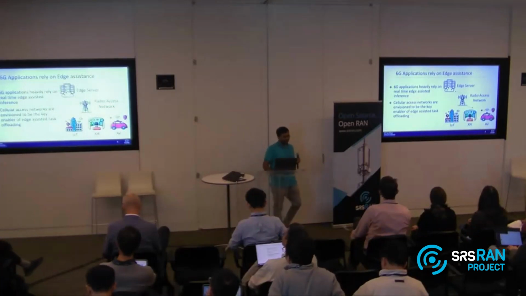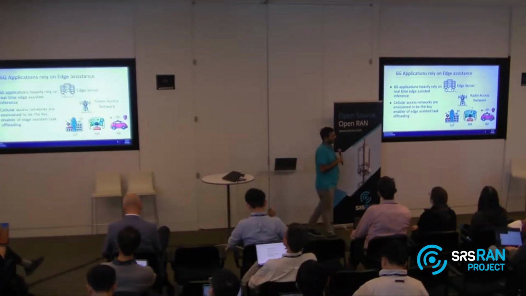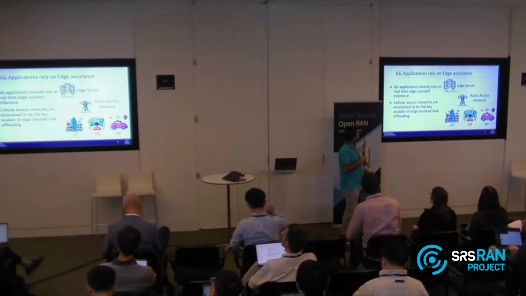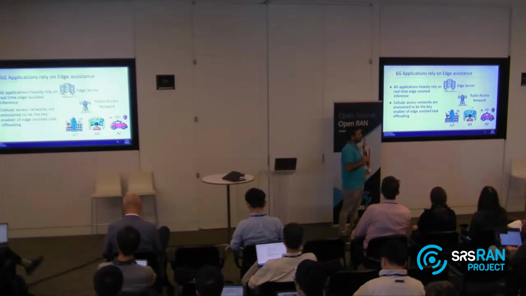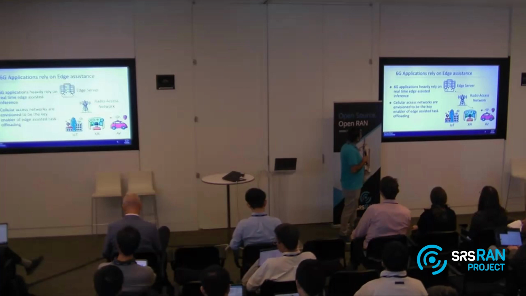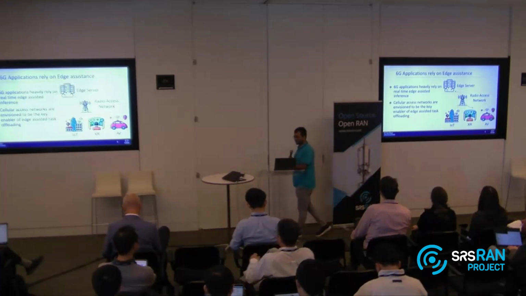The one thing, at least I'm very convinced after doing this experiment, is that we would need something on the edge to assist with all these applications. There is no way we are going to get away with it. So now how do we take this all and still deliver the diverse application requirements?